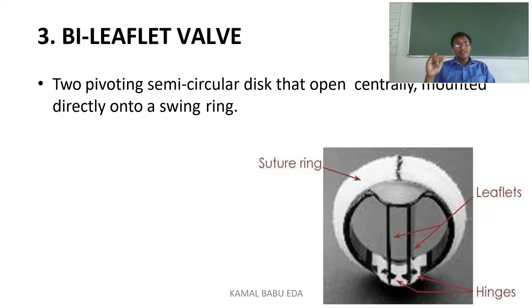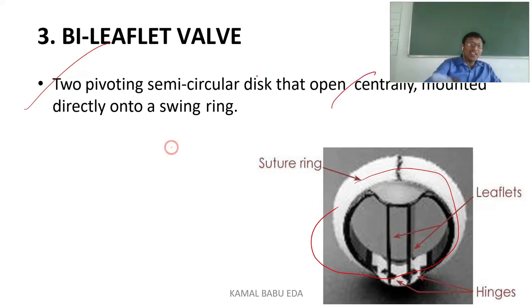And next we have the bileaflet valve. So what does bileaflet mean? This one also has a suture ring around it, and it has discs which are called leaflets, and it also has hinges. As you can see in the picture, whenever pressure is applied, these leaflets will open, and if the pressure is removed, they will close. So here it has two pivoting semicircular discs. It opens centrally and it is directly mounted into a swing ring. So this is the bileaflet valve.